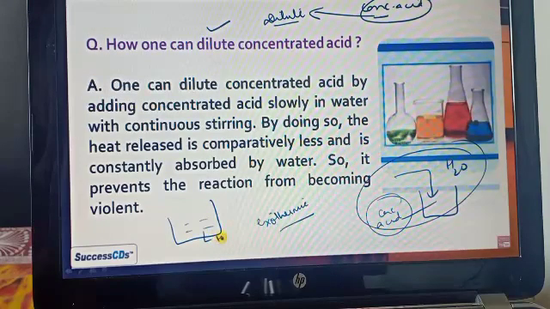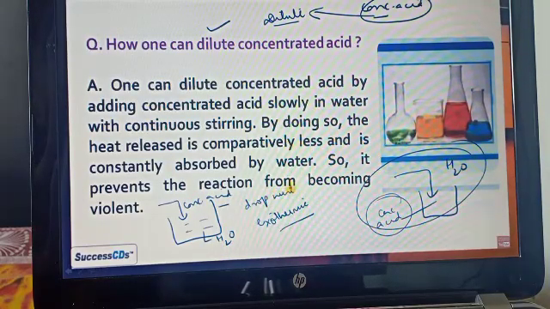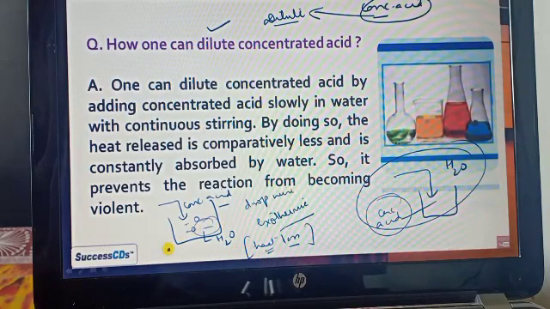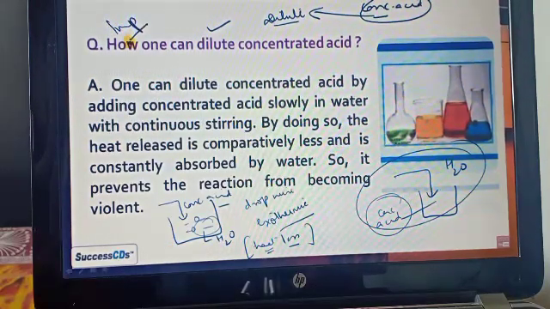So instead of adding water into the acid, we add the acid into the water, and that also drop by drop. So whatever heat is generated inside the solution is absorbed by the water and cools down, so the reaction will not be violent.